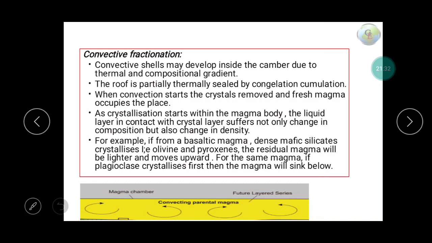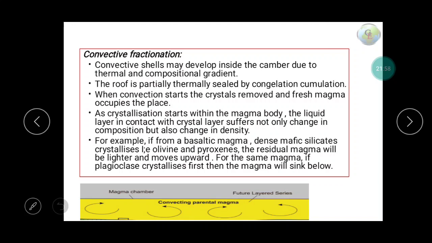Convective cells may develop inside the chamber due to thermal and compositional gradients. The roof is partially thermally sealed by congelation cumulation, and when convection starts, the crystals are removed and fresh magma occupies the place.